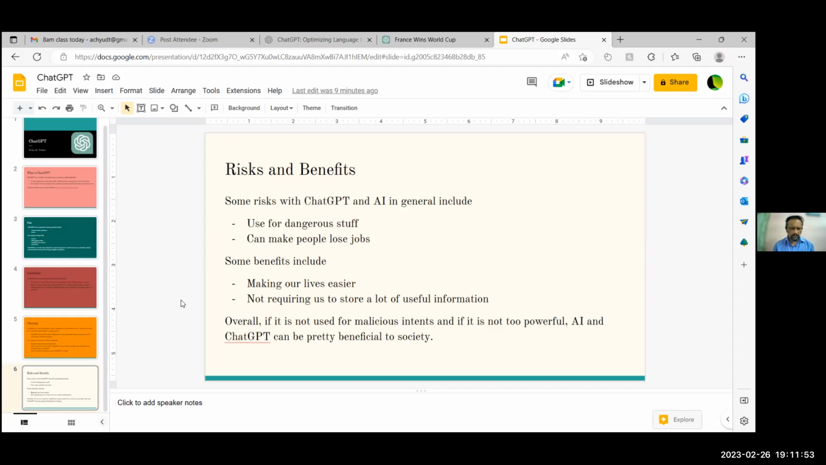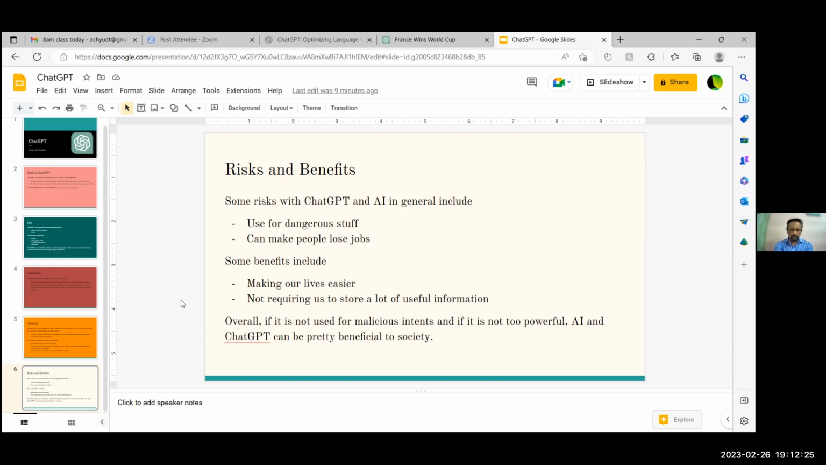There are more negatives, but there are also some positives. It can make our lives easier. Like I said in the last slide, you don't need to search through the internet to find information about a really obscure object, like a newly discovered species, or some distant astronomical object that no one has heard of. You can just search it up on ChatGPT and it will do that for you.